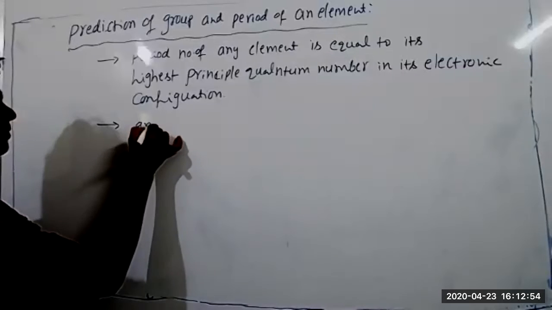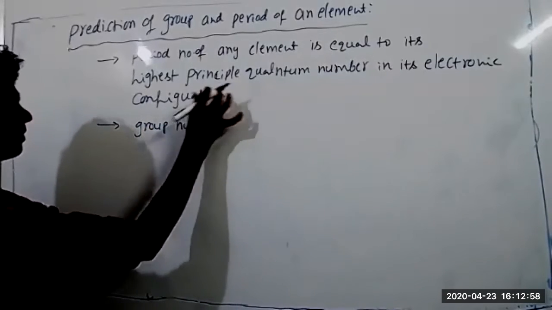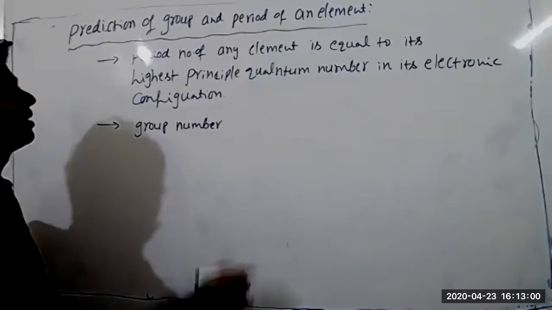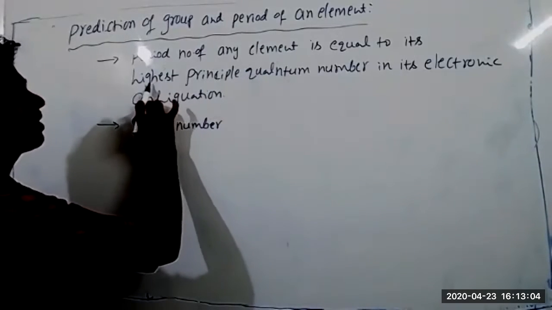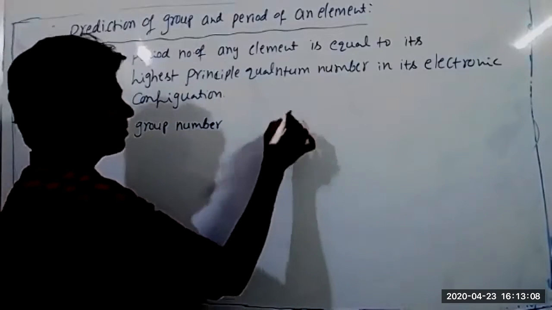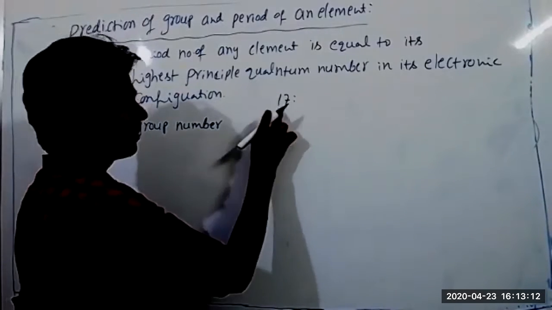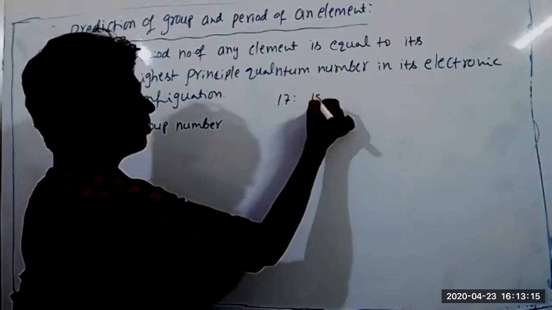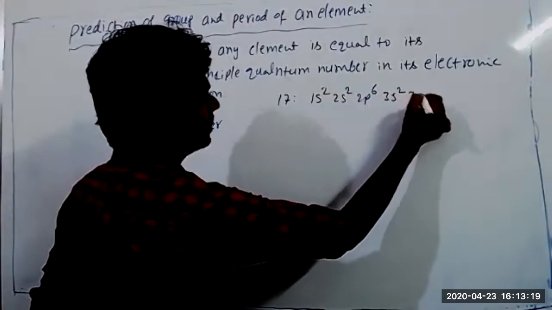Could you repeat? I wasn't able to listen to this point. Period number of any element is equal to the highest principal quantum number in its electronic configuration. For example, write the electronic configuration of the element having atomic number 17: 1s2, 2s2, 2p6, 3s2, 3p5.